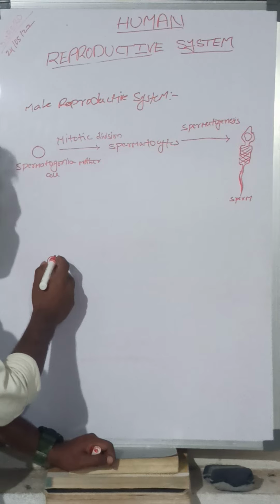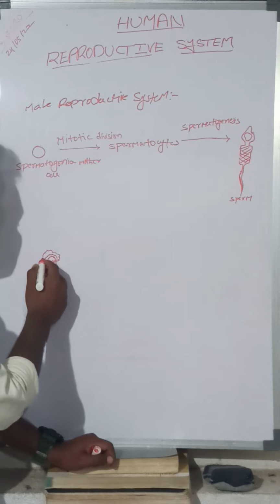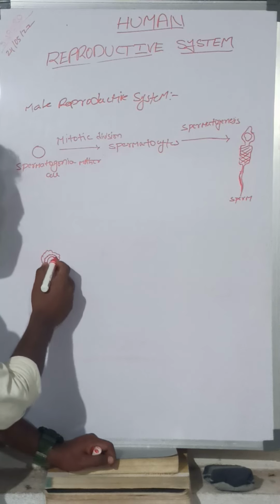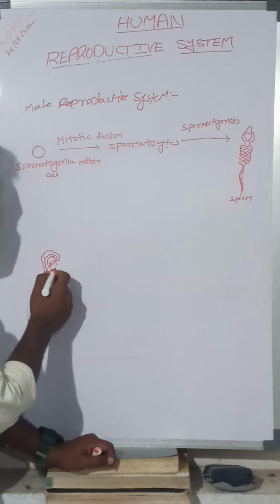Then it enters into the epididymis. The epididymis runs down posterior to the testis. Here the epididymis begins, running over the testis down to its posterior portion.